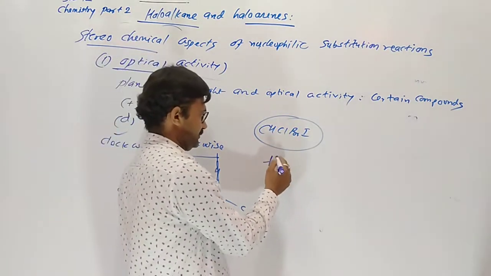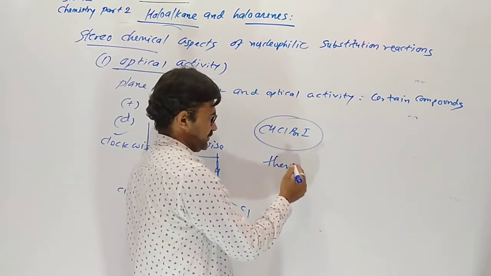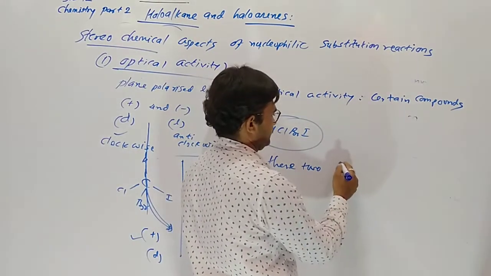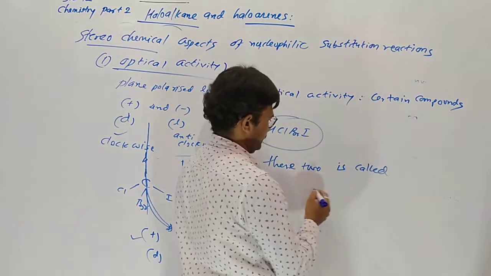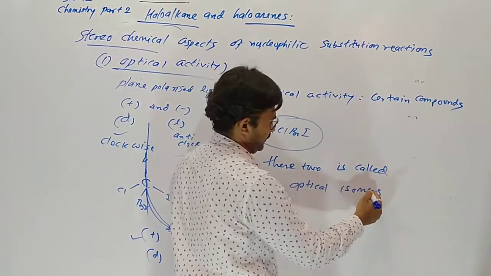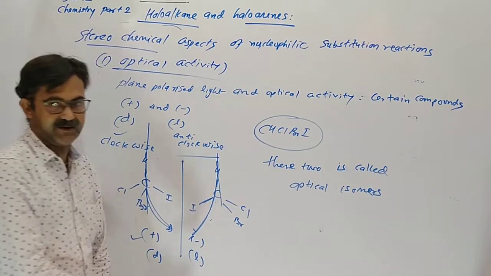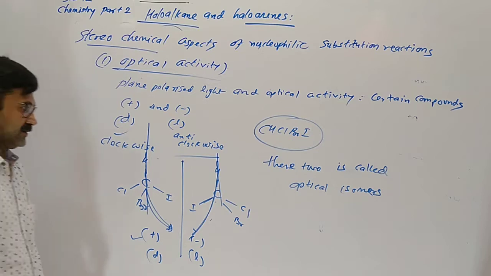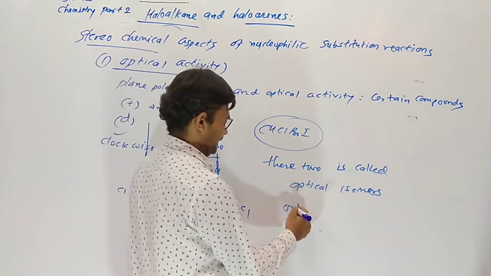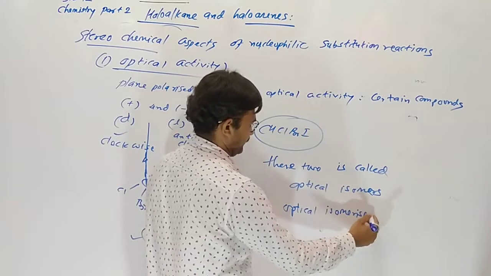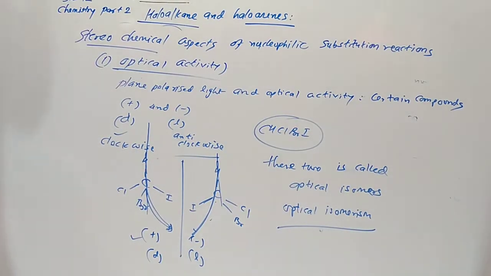These two are called optical isomers, dextro and levo from the same compound, and the phenomenon is called optical isomerism. Understood?